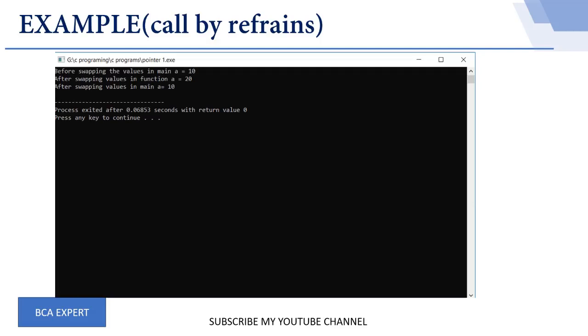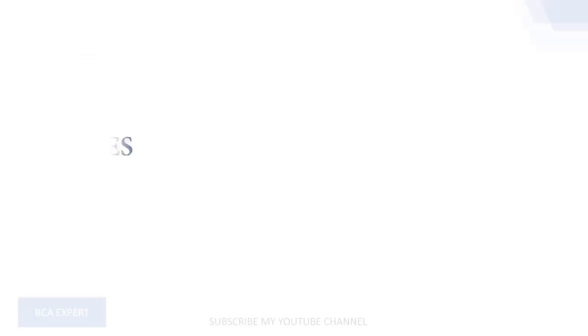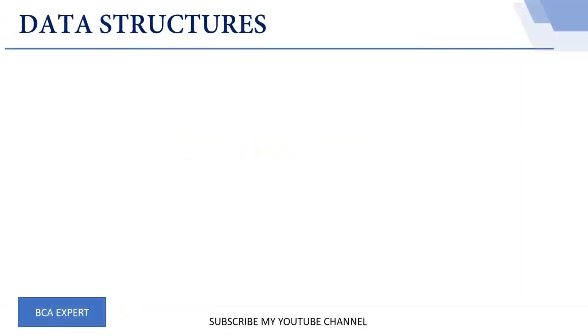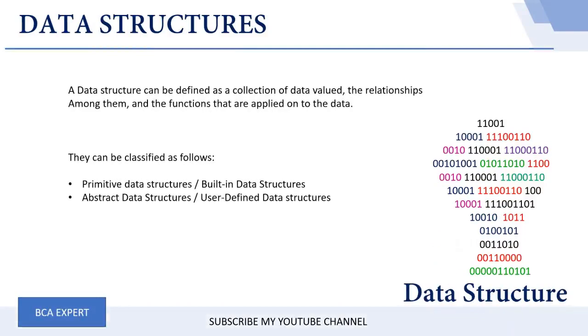With this, let us move on to our next topic, which is based on data structures. A data structure can be defined as a collection of data values, the relationships among them, and the functions that can be applied to the data. They can be classified as follows: the primitive data structure or built-in data structure, and the second type is the abstract data structure or user-defined data structure.